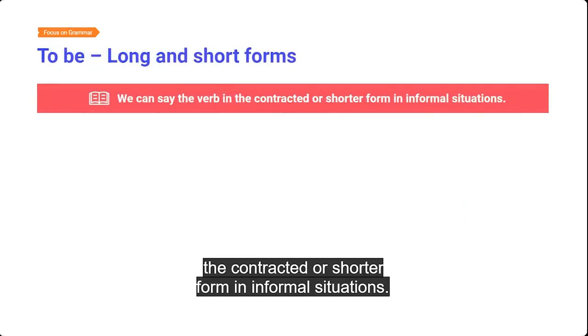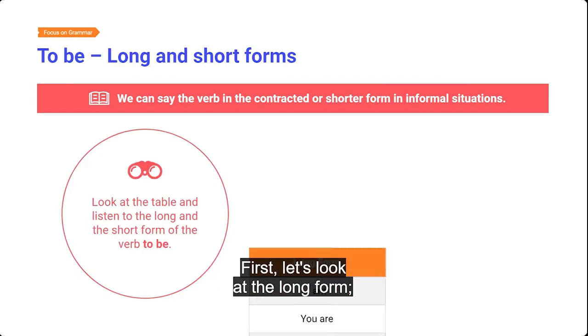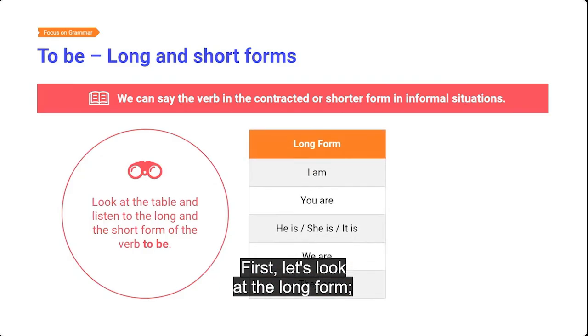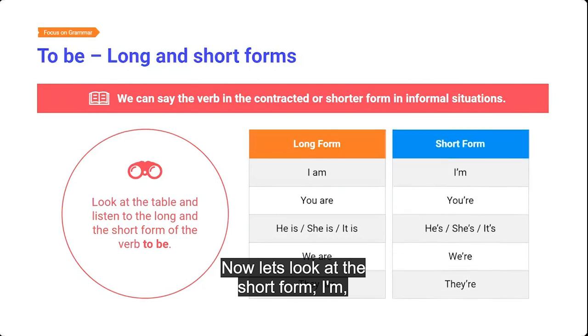We can say the verb in the contracted or shorter form in informal situations. Look at the table and listen to the long and the short form of the verb to be. First, let's look at the long form. I am, you are, he is, she is, it is, we are, they are. Now, let's look at the short form. I'm, you're, he's, she's, it's, we're, they're.